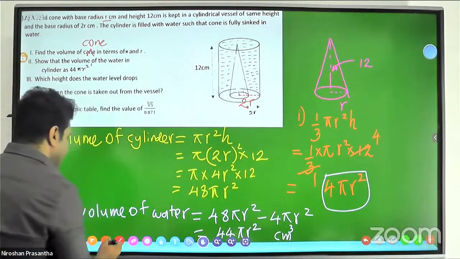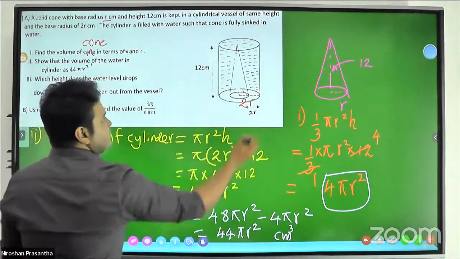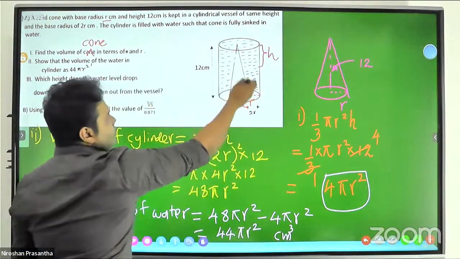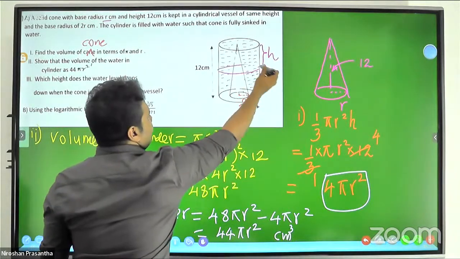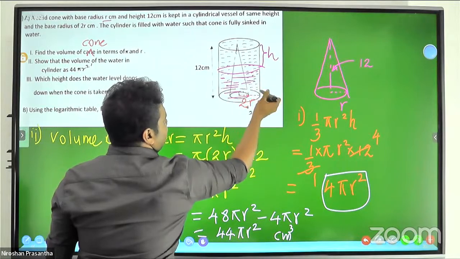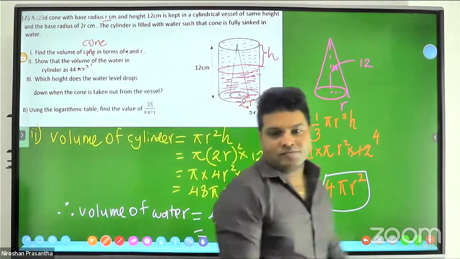That's the reason they ask for the height of the level drop. Then we can just mark it like this. The remaining water will be after we took this cone away.